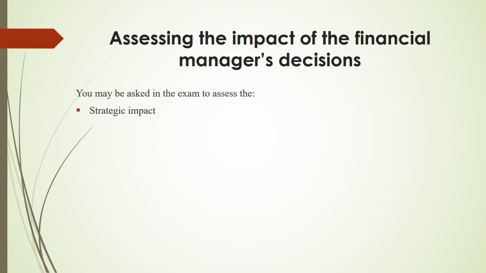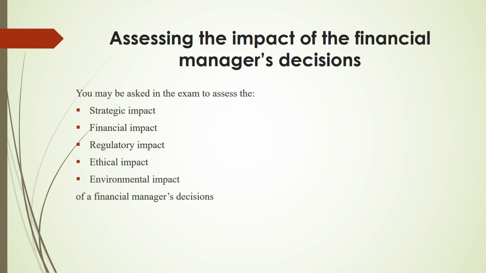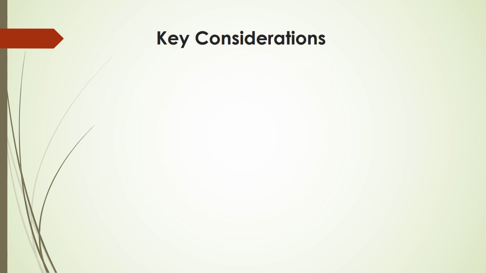For example, what is the strategic impact of the financial manager's decision? What is the financial impact? What is the regulatory impact? What is the ethical impact? What is the environmental impact of the financial manager's decision? Now we are going to go in detail through all these five impacts. What are some key considerations relating to the five impacts?